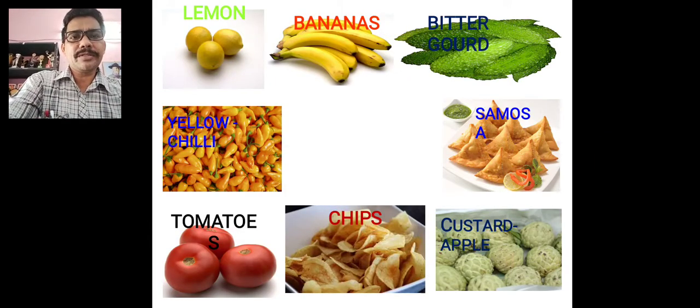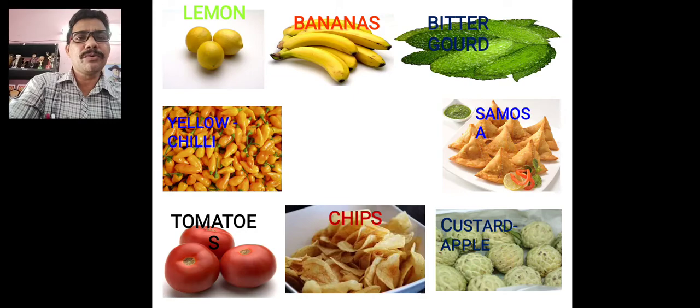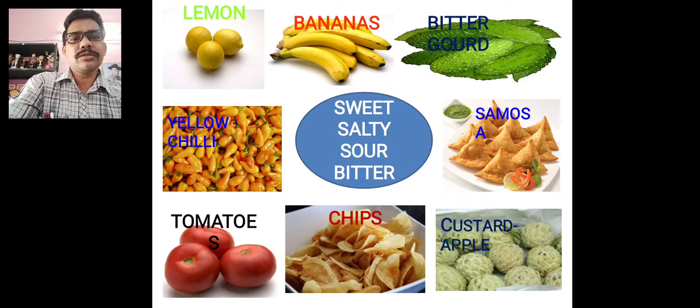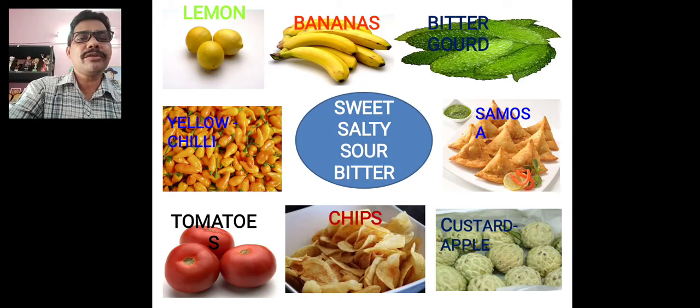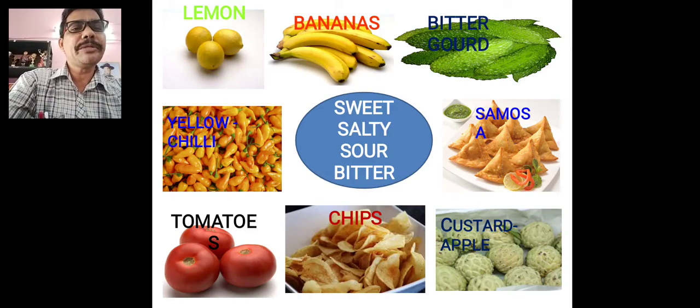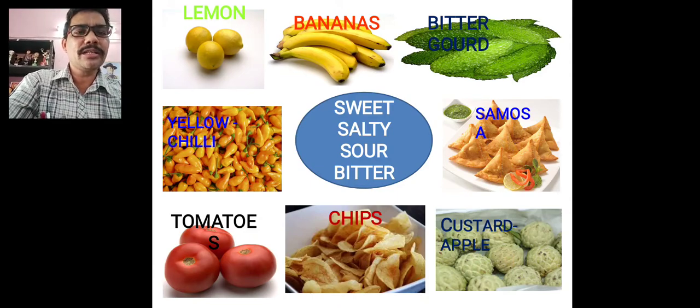In the previous class you learned about the four basic tastes: sweet, salty, sour and bitter. So you can easily say that lemon tastes sour, banana tastes sweet, bitter gourd tastes bitter, samosa tastes salty, custard apples taste sweet, chips taste salty, tomatoes taste sour and chili tastes bitter.